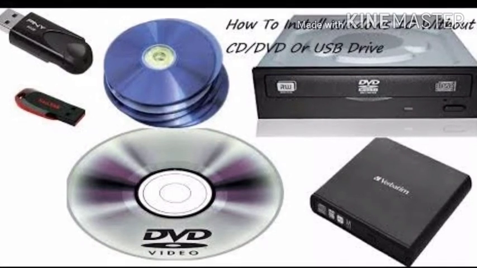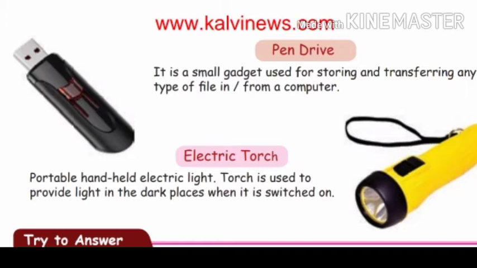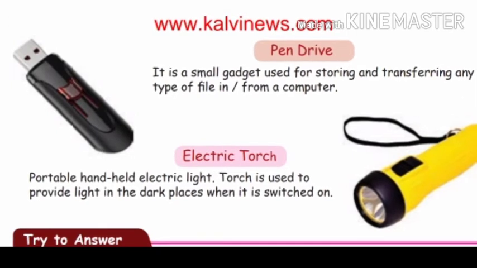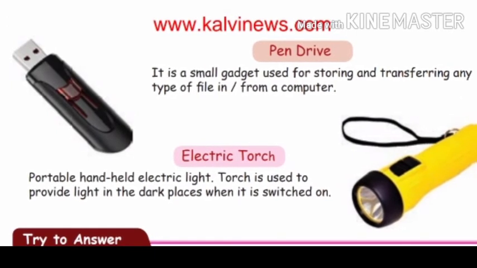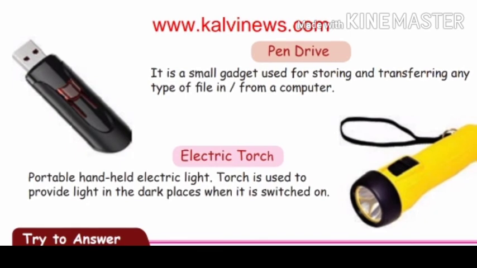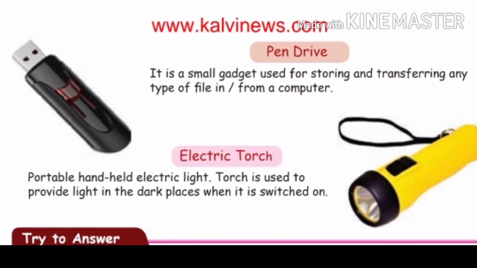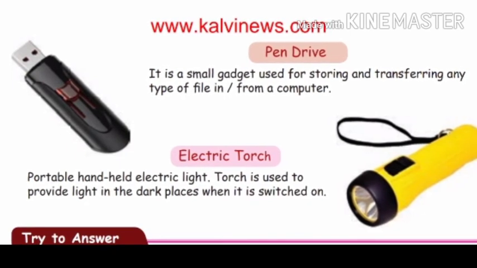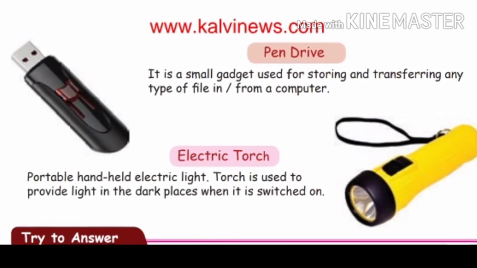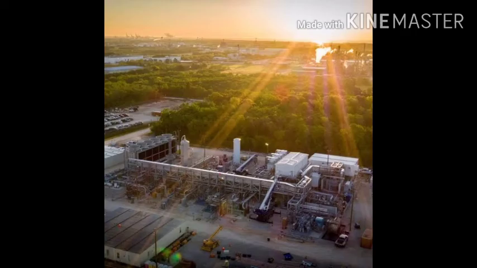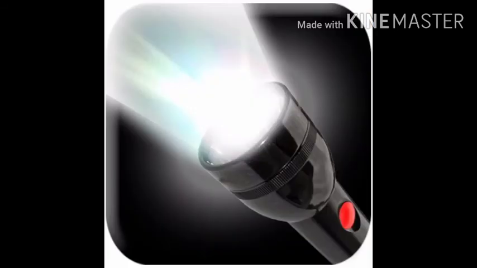Next we are going to see the last one, the electric torch. It is a portable handheld electric light. A torch is used to provide light in dark places when it is switched on. Here you are going to see the advantage and disadvantage. Electric torch advantage: sunlight is free and non-polluting. Disadvantage is what? Sunlight goes every night. So this is both advantage and disadvantage, children.